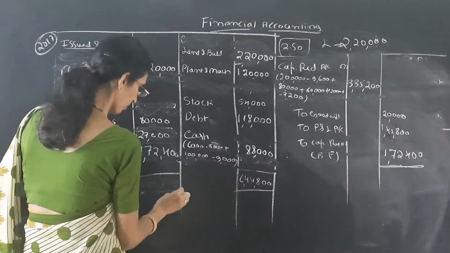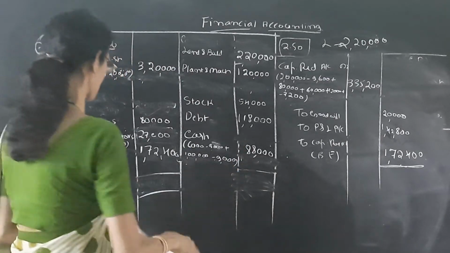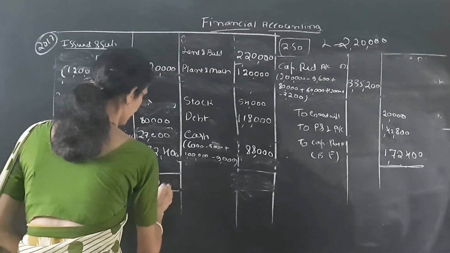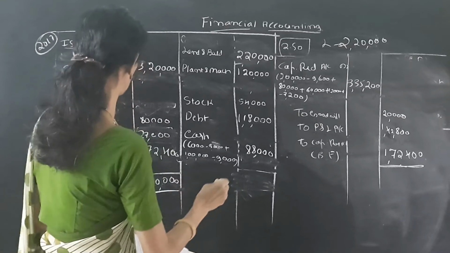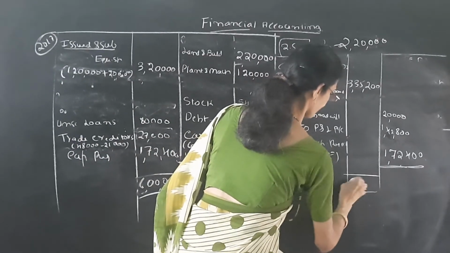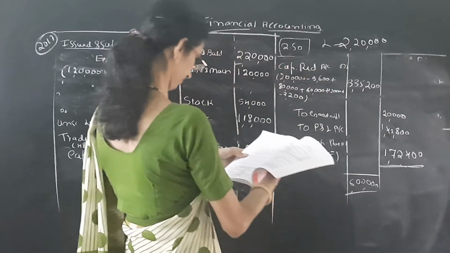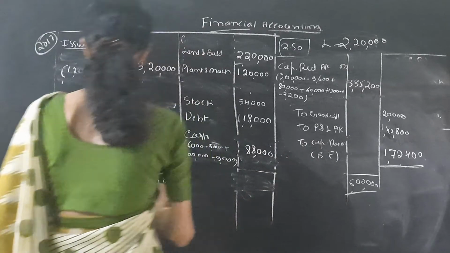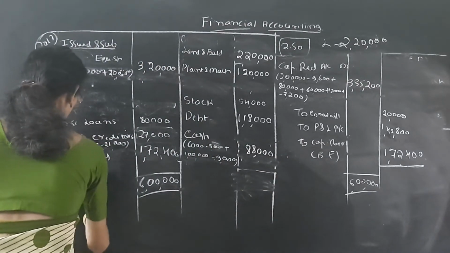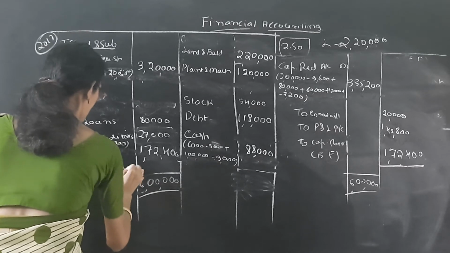1,72,400 is over. So the total of the balance sheet is 6 lakh. Both side total is 6 lakh. One liability is pending, that is sales tax payable.